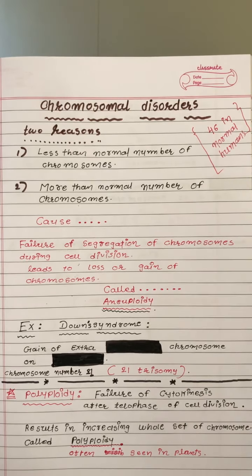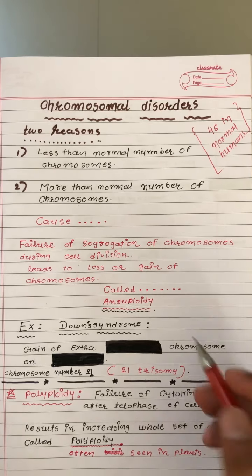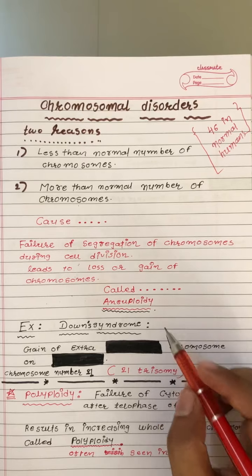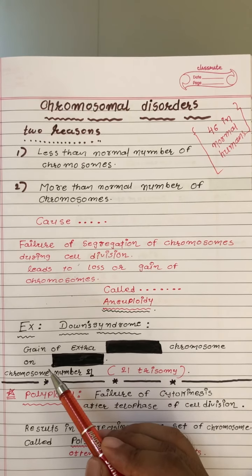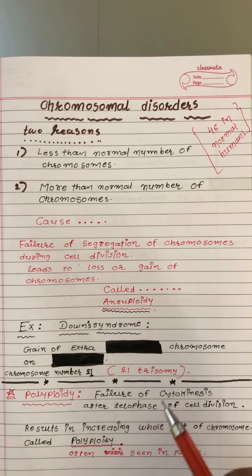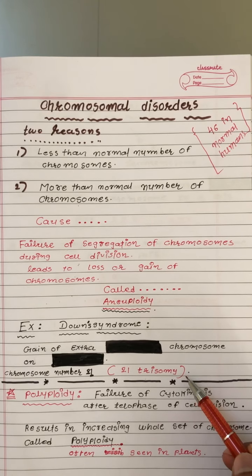Let's try to understand one small example. The example is Down syndrome. In the disorder Down syndrome, an individual will gain an extra chromosome on chromosome number 21. We call it a 21 trisomy.